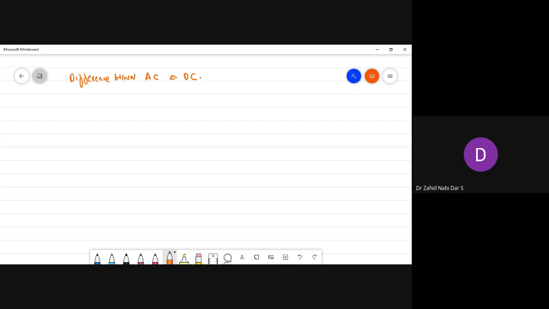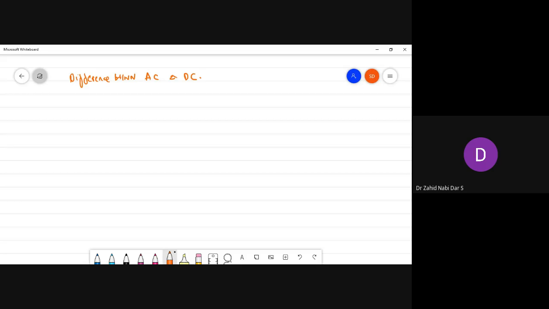Now the fourth point would be that AC is obtained from AC generation, whereas DC is obtained from a cell or a battery, or from any rectifier, that is, you are rectifying it. So basically the frequency of AC is 50 hertz. In India it is 50 hertz, in America it is 60 hertz.